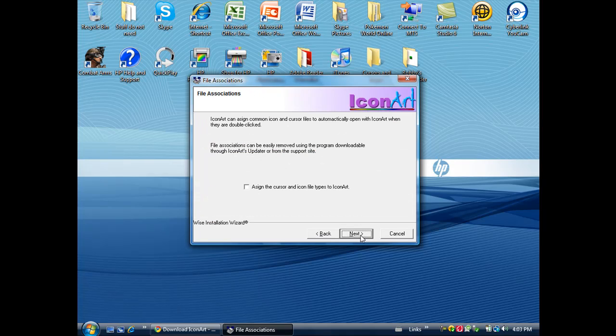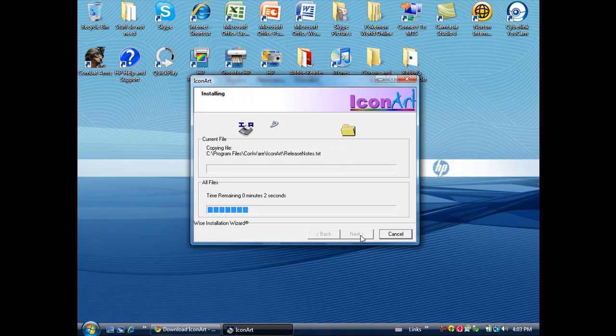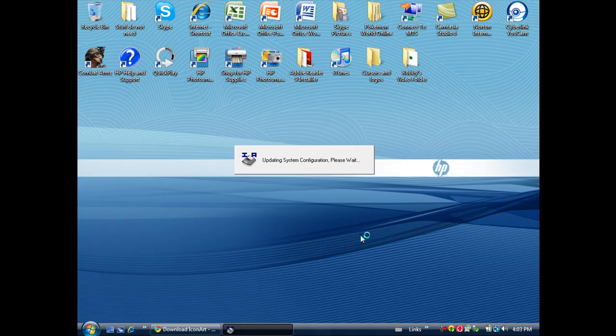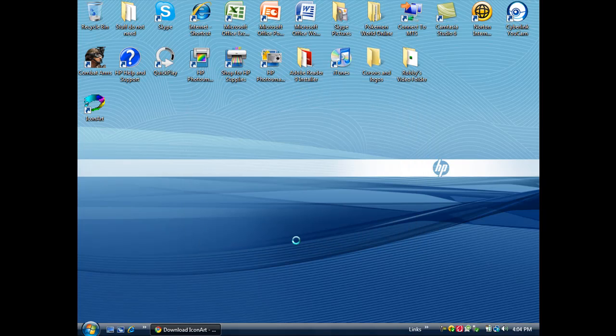I agree. Next, next, next, and it'll be done in no time. And then, well, you don't need anything, but just click exit installer, and then click finish, or you can run Iconart now. Let's do that.